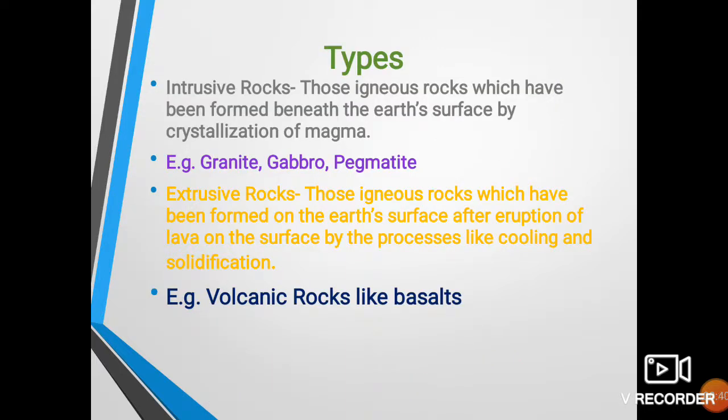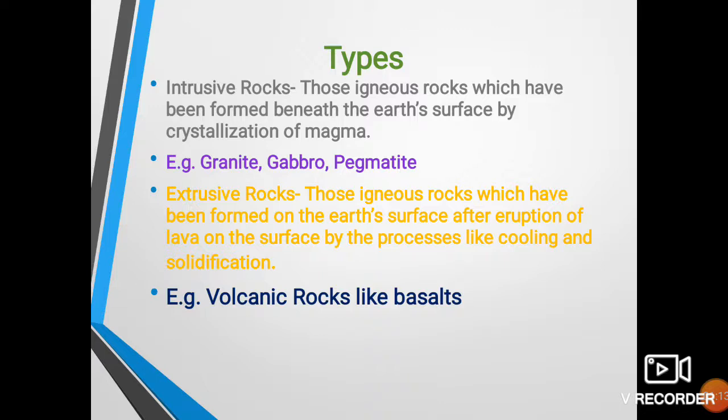Types. When we talk about forms of igneous rocks, we must consider two broad types of igneous rocks depending upon their mode of formation. One is intrusive and another is extrusive. Intrusive rocks are those rocks which have been formed below the earth's surface. For example, granite forms at a greater depth by processes like crystallization. Gabbro is also formed in the same manner.